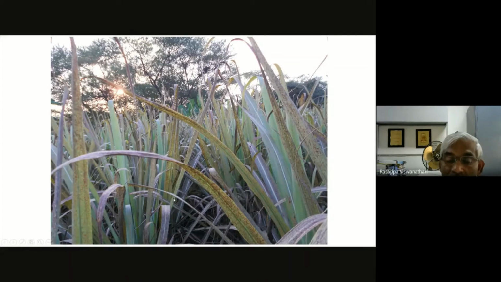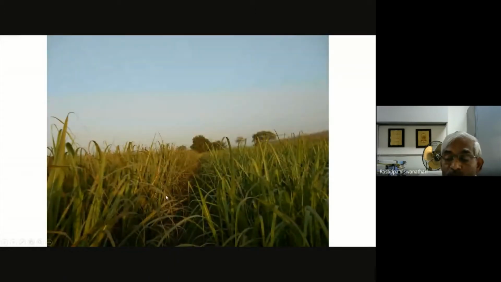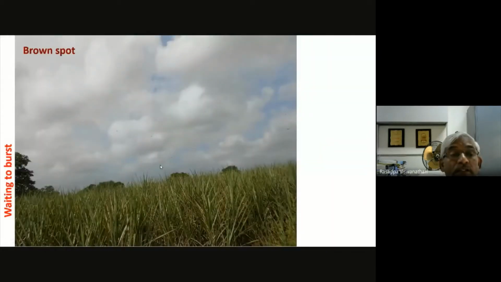When this is the level of rust infection, crop loss is almost certain. This particular variety is CO 62175, an earlier ruling variety that remained free from rust, which is why it was a ruling variety. The new varieties which were introduced picked up rust, and then the variety was removed from cultivation. So this is the scenario.